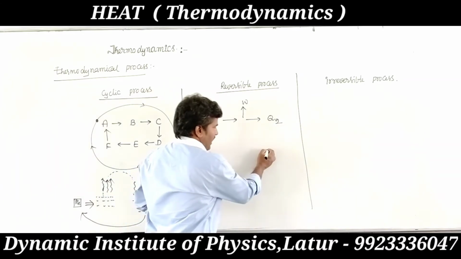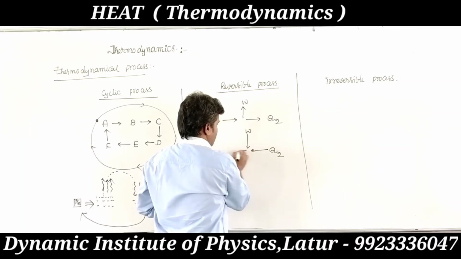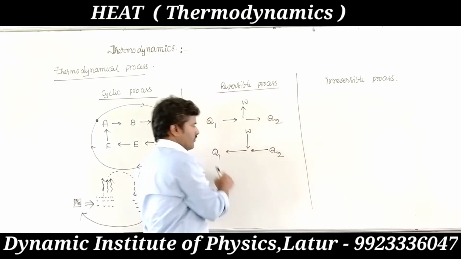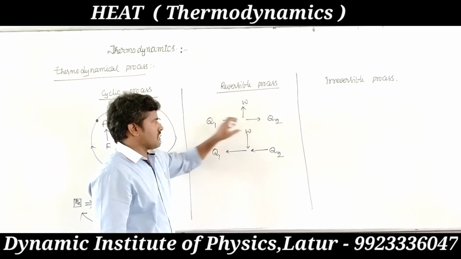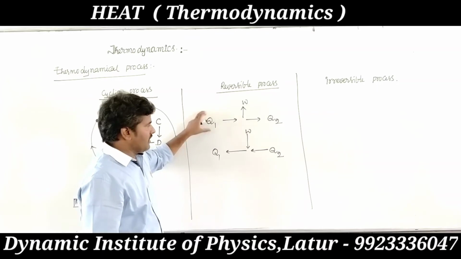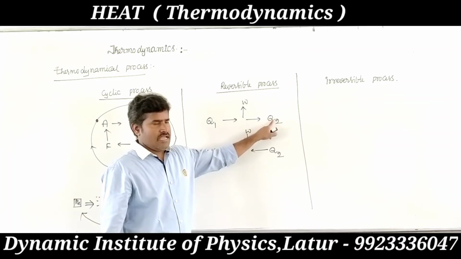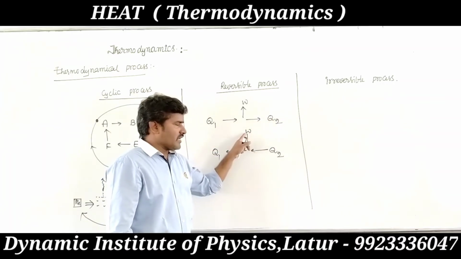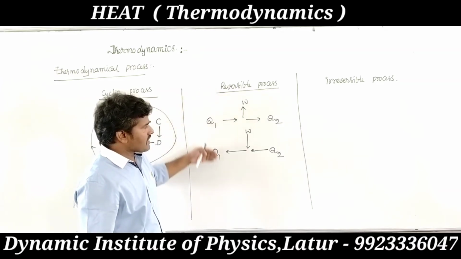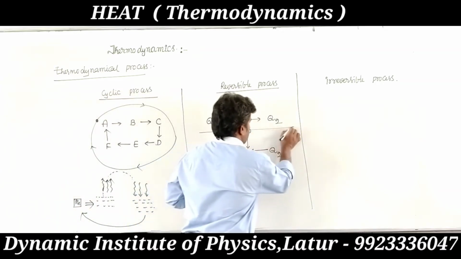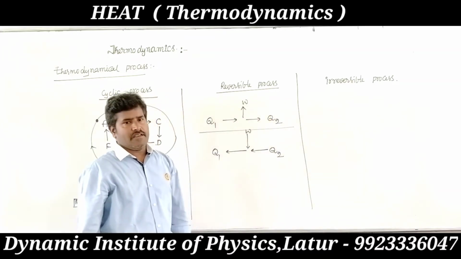Then this wasted energy plus the work done are joined to convert back into Q1. That means the total heat converted into work and external heat, and again the external heat plus work is converted into the initial heat. This process is called reversible. If this process is not completed, that is irreversible.